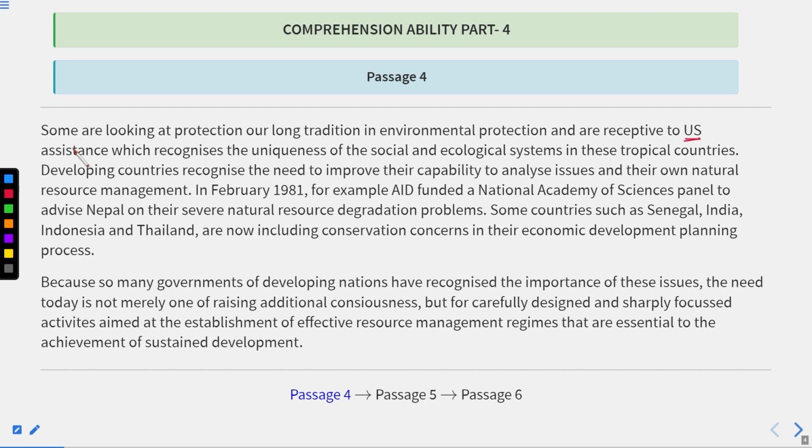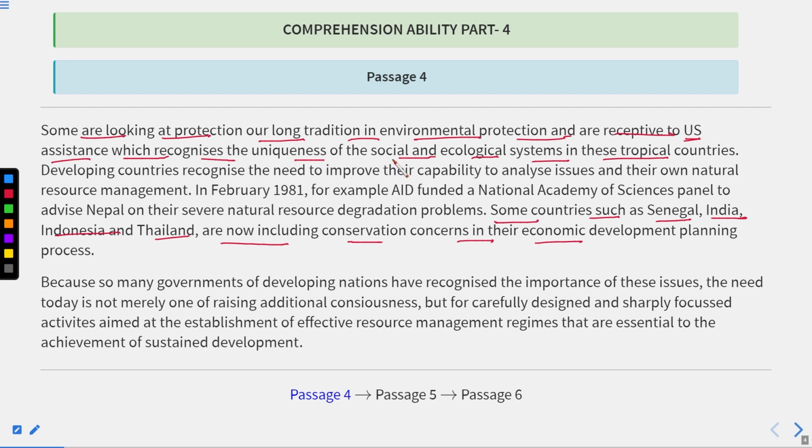So let us read this. Some are looking at protection, a long tradition in environmental protection, and are receptive to US assistance, which recognizes the uniqueness of the social and ecological systems in these tropical countries. Receptive to US means they listen to US or they follow US.